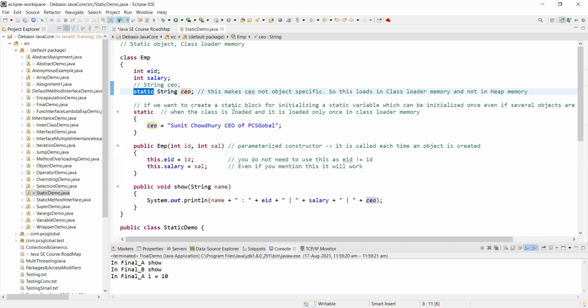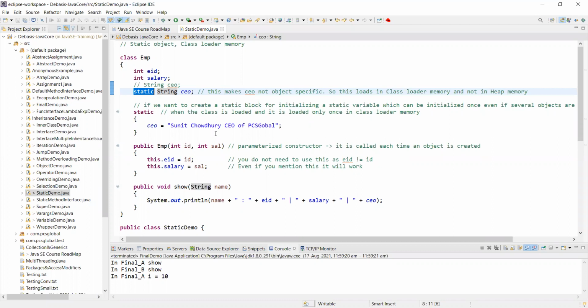So the data type is String, and the modifier, to define the type of the data, is static.